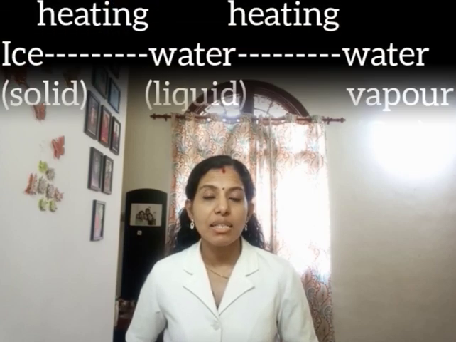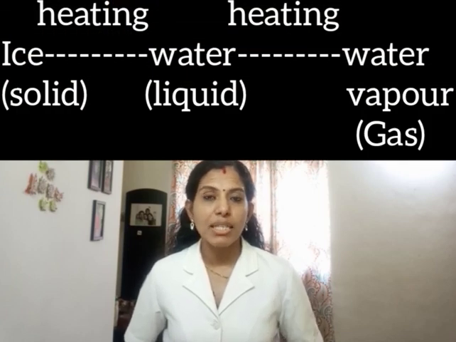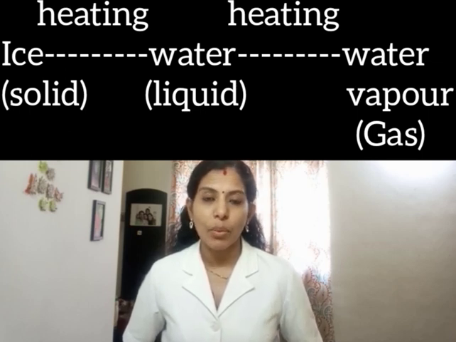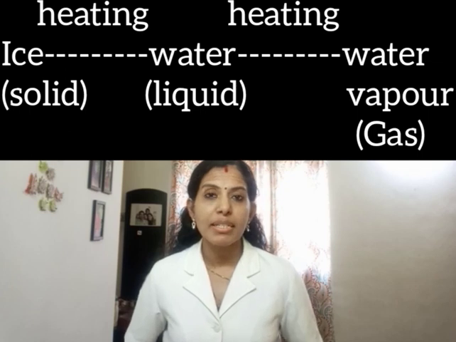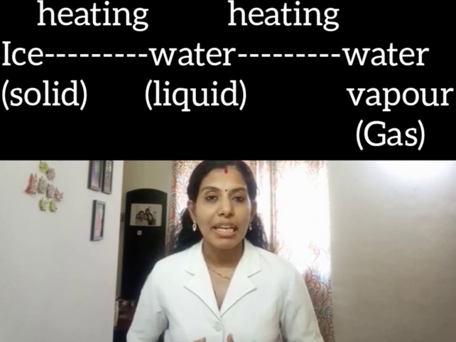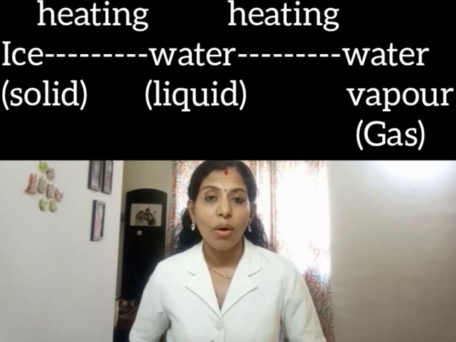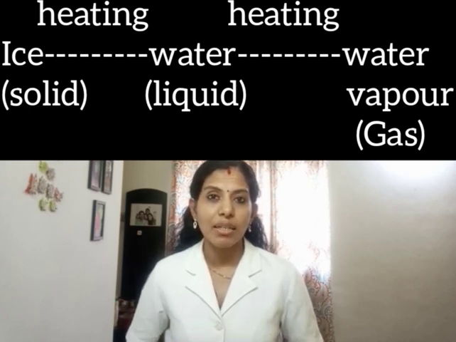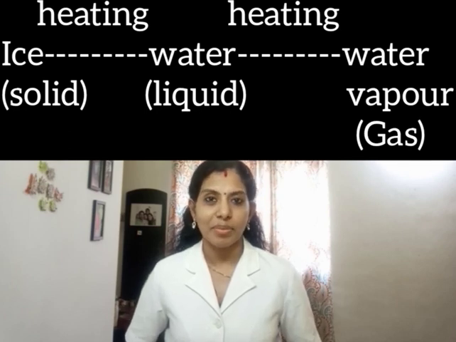We know that matter can exist in different states. Matter can change from one state to another. For example, ice is a solid. On heating, ice changes to water, which is a liquid. On further heating, water changes to water vapor, which is a gas. Thus, solid becomes liquid on heating. On further heating, liquid becomes gas.